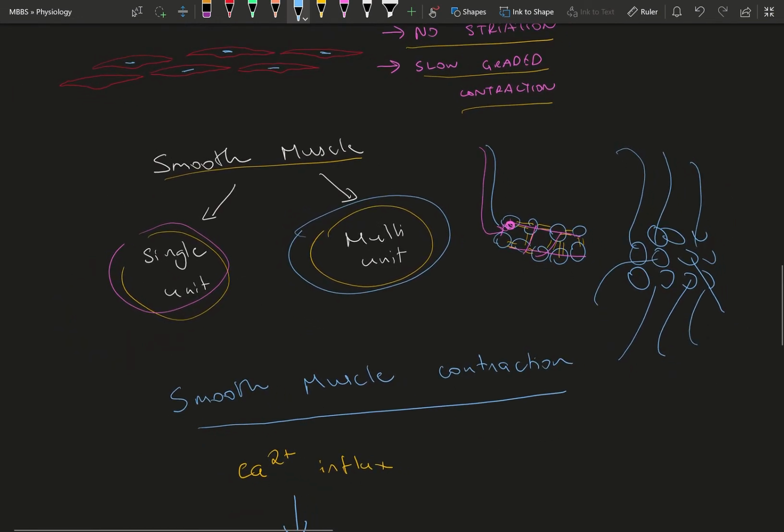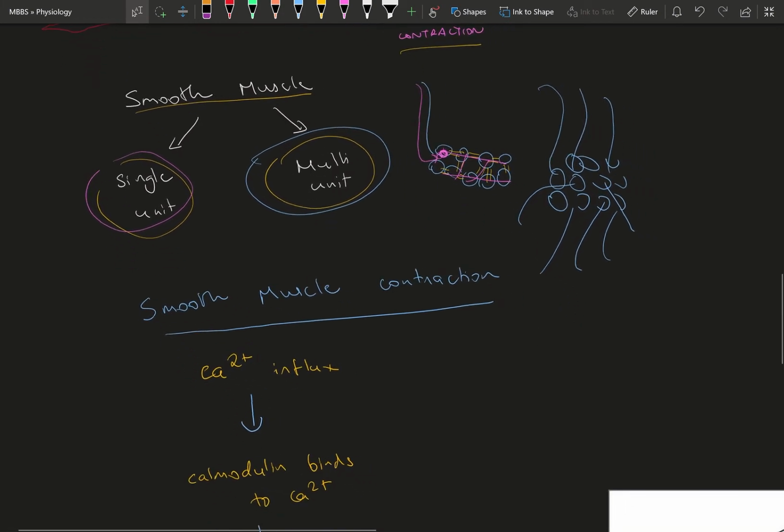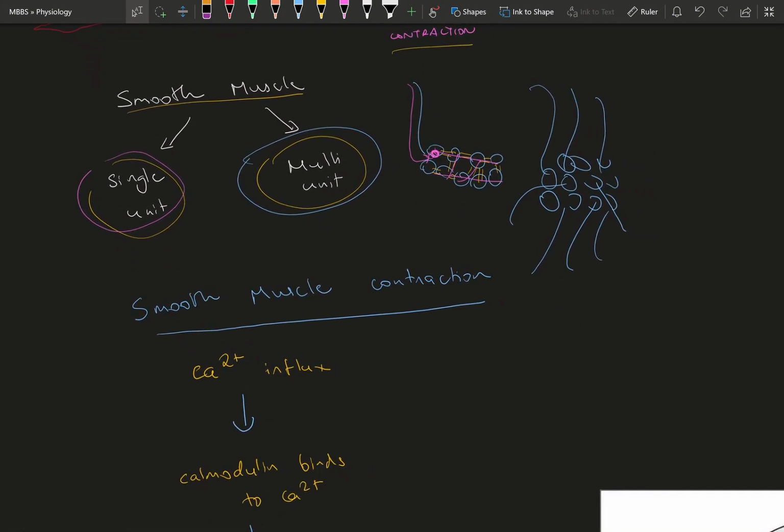The locations of smooth muscle in our body range from blood vessels to the GIT system, the reproductive system, and to some extent the renal system. How is smooth muscle contraction different from skeletal muscle contraction?